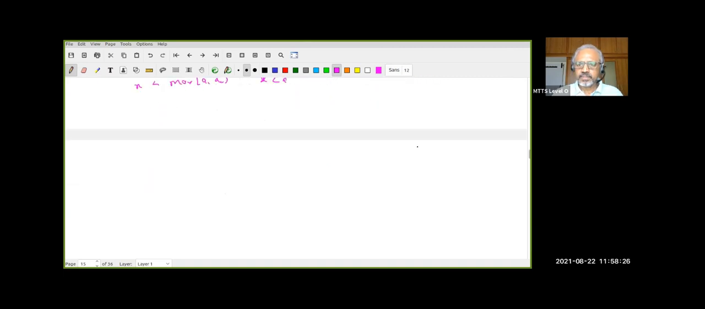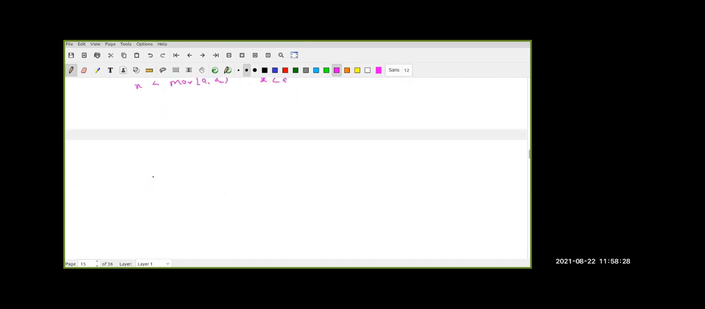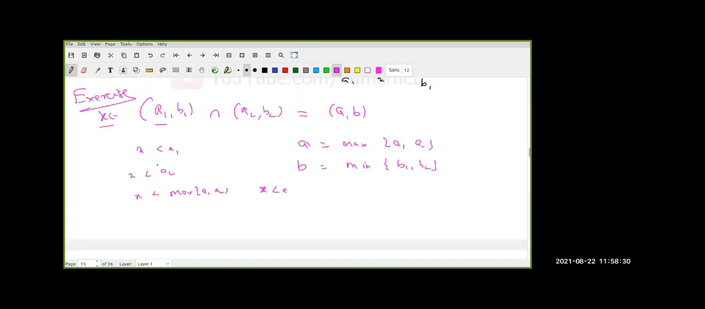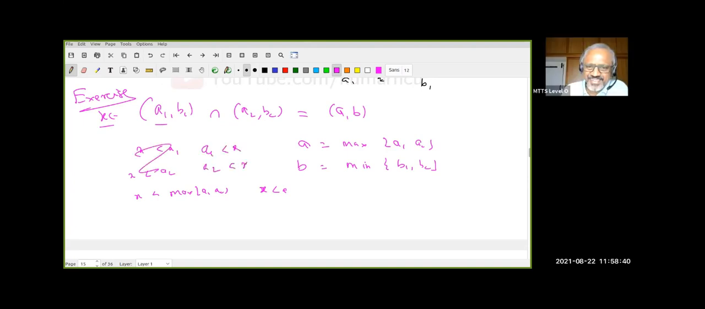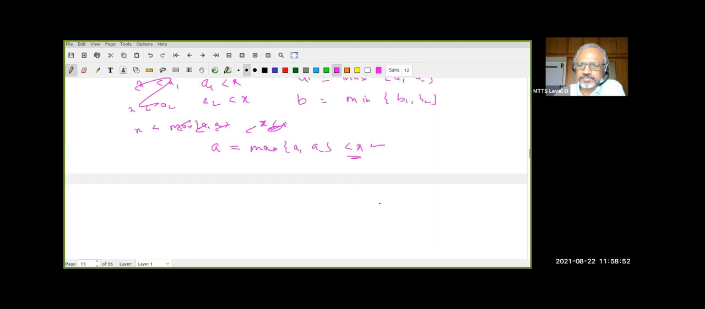And the same trick. Is x less than a, or a is less than x? Right. So that means a, which is the maximum of a1, a2, both are less than x. Similarly for b.